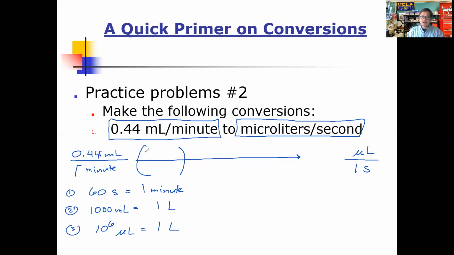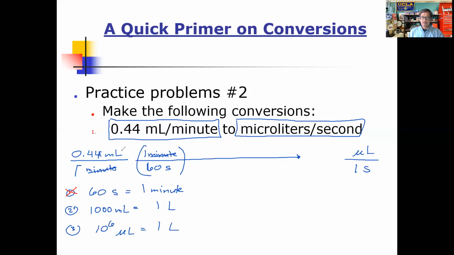Well, if you take a look at this here, we have 1 minute and 60 seconds. That means we take this and place it so that minutes is on top, seconds is on the bottom. Why do we do that? Because there's the minute unit on the top, that'll cancel out this minute unit on the bottom. There it is. And now we have seconds on the bottom on both sides of that arrow. That means we are done with this conversion factor right here. Don't use it again. And we've plugged it in the correct way. Okay, so that's how you're going to go about doing this. With that said, we've taken care of the time unit.